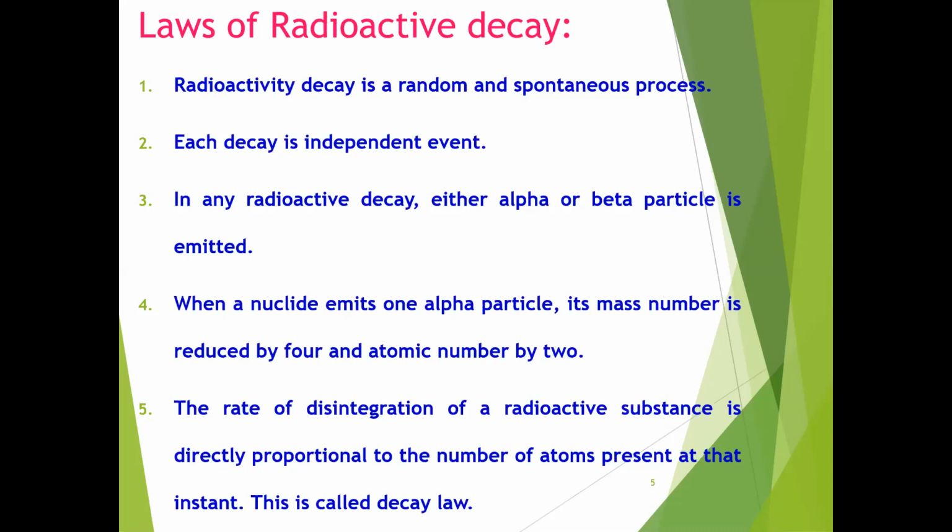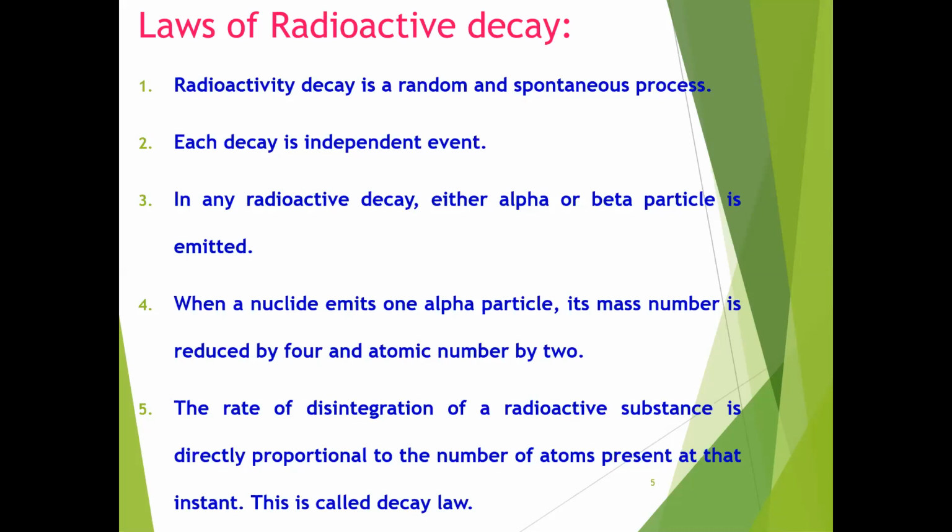Rutherford and Soddy made several experiments on radioactive decay, and from these experimental studies they developed some laws regarding radioactive decay.